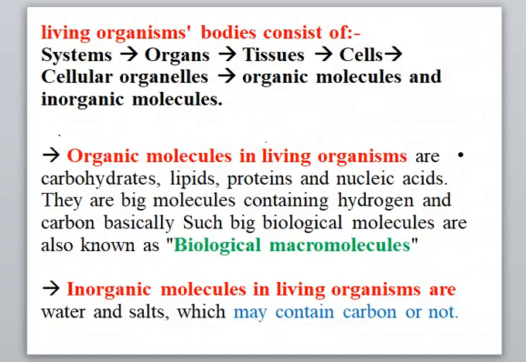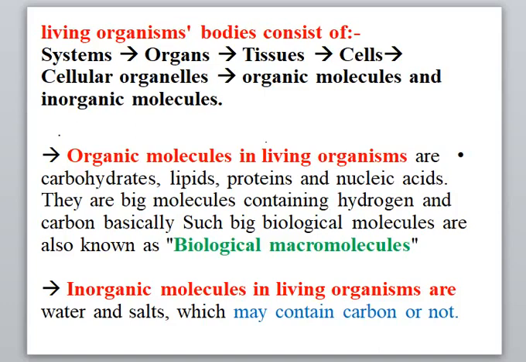But we have to know that these organelles may contain organic molecules or inorganic molecules. Organic molecules are carbohydrates, lipids, proteins, and nucleic acid. Each one of these molecules, we will talk about in detail, and each one of them is one complete lesson. If we want to define organic molecules, we will find that they are big molecules containing mainly hydrogen and carbon atoms in their structure.